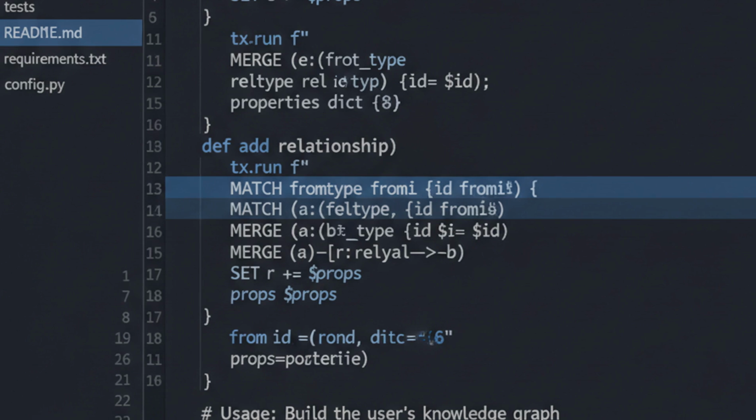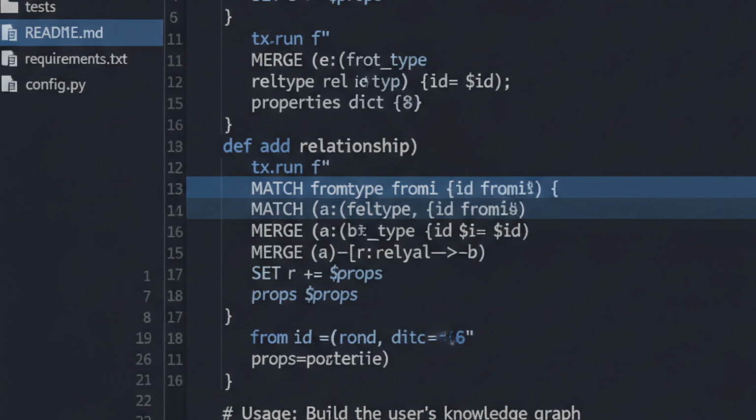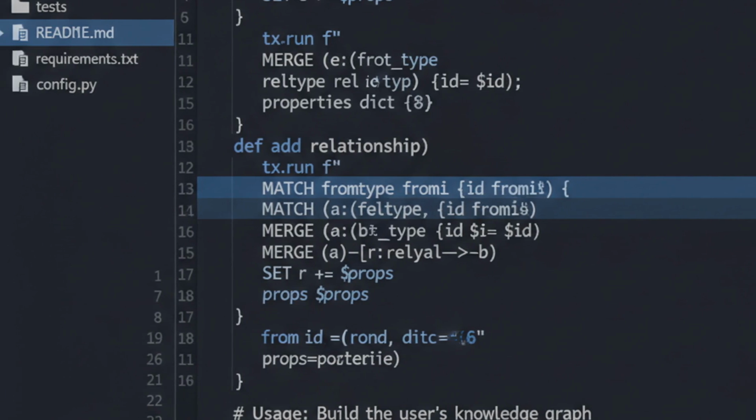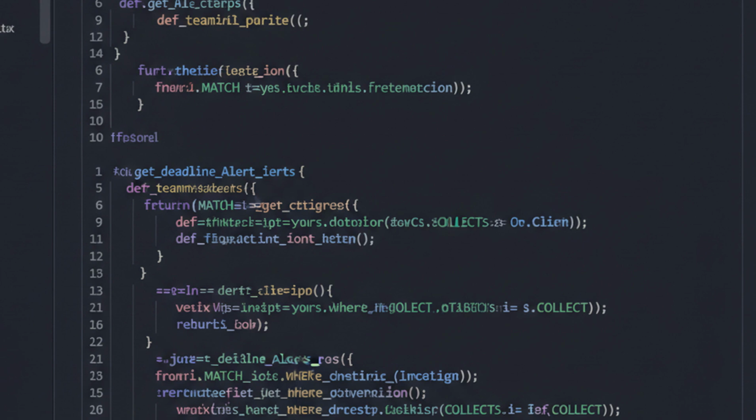Who does Sarah report to? Goes to the graph. What do we know about the backend challenges? Goes to vectors. The power of graphs emerges in multi-hop queries. Find all people working on projects with deadlines this month. That's a traversal. Person to project via works on. Filter by deadline property.